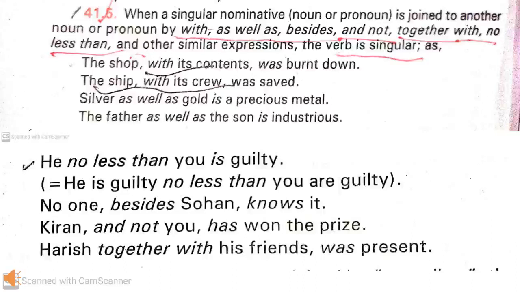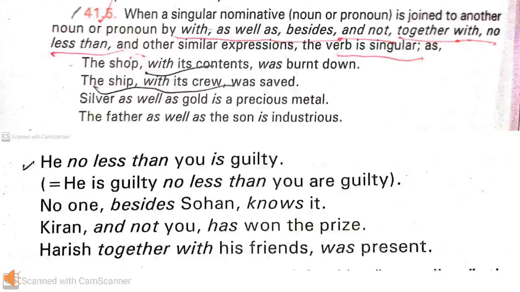Here two singular nouns are joined with the word with, so a singular verb is used. He no less than you is guilty. In this sentence, he and you, these pronouns are joined with no less than, so the verb is singular. Here is is used, which is singular.